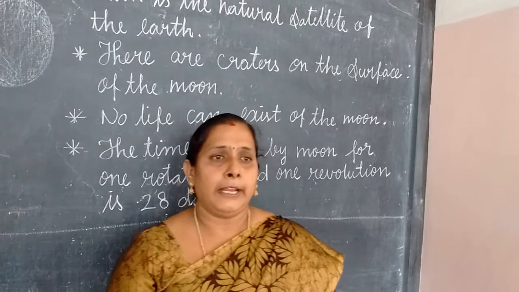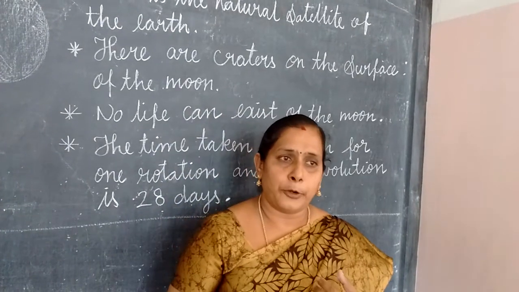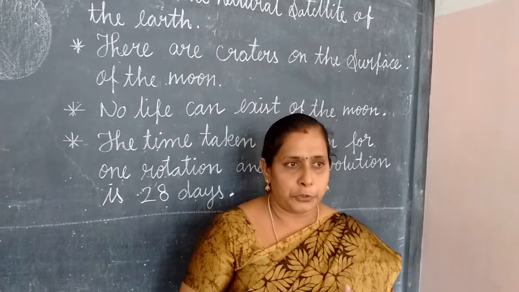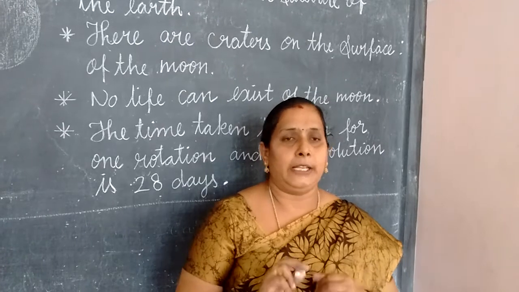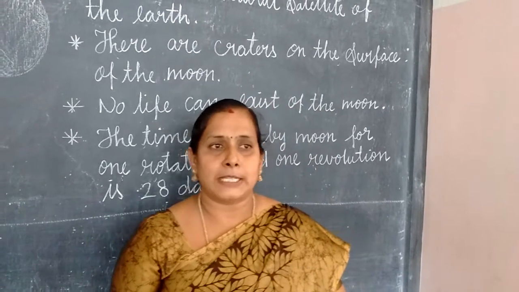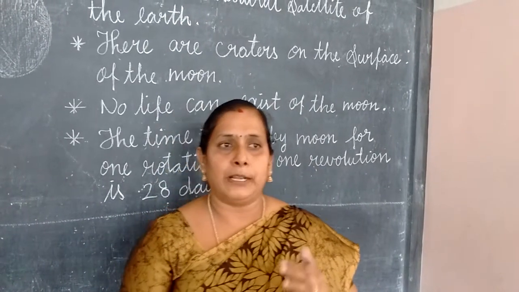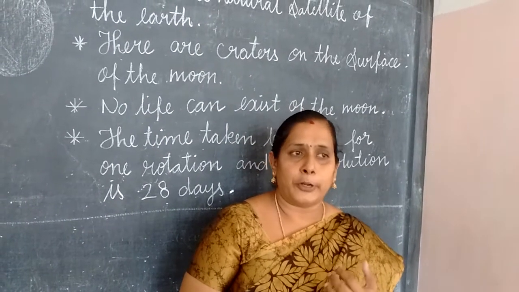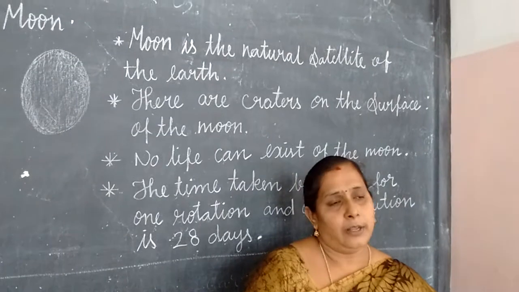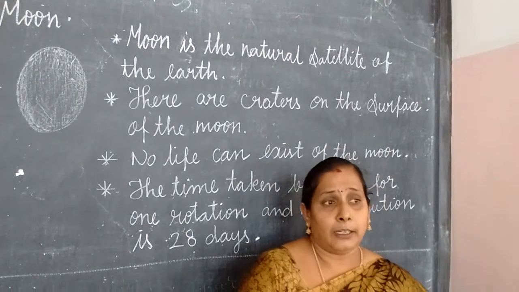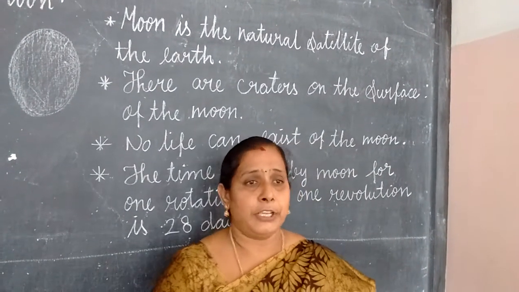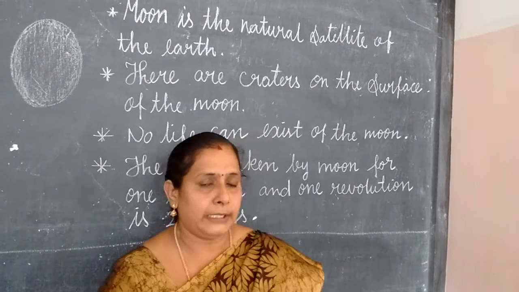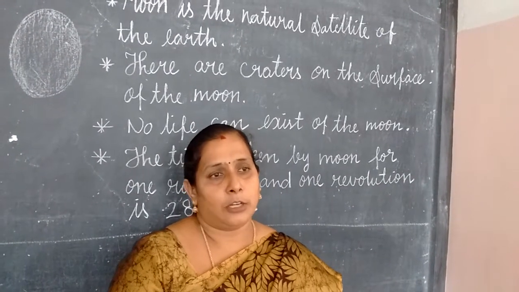The time taken by the moon for one rotation and one revolution is 28 days. For your simple understanding, I repeat one more time: the moon takes 28 days for one rotation and one revolution. There are craters on the surface of the moon.